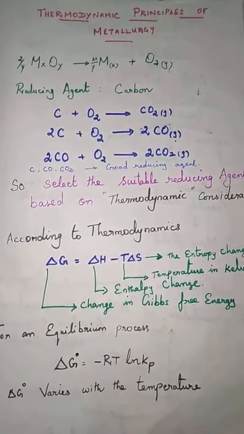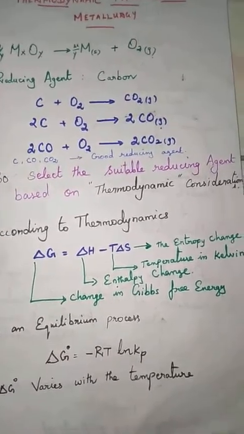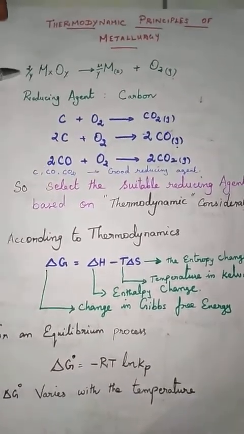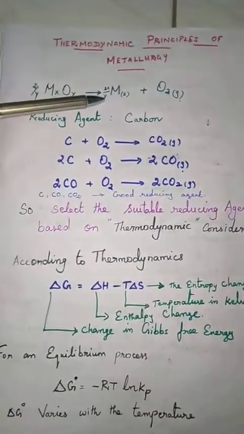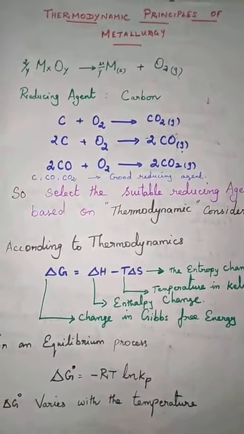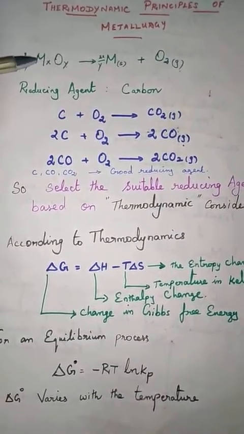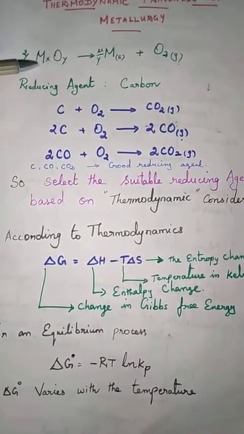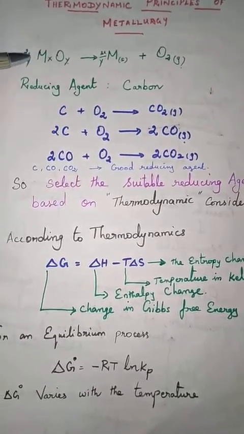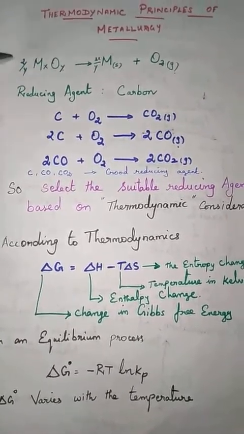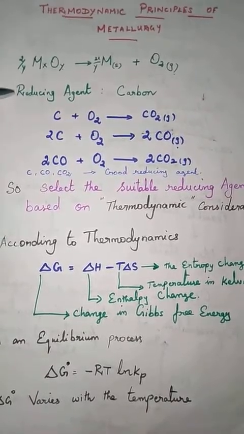This can be applied in metallurgy. See, you have metal oxides here. This should be reduced into metal and its oxide. For this, as I already told, decomposition on its own takes a lot of expense and requires more money. In order to reduce the cost, we should choose a reducing agent.